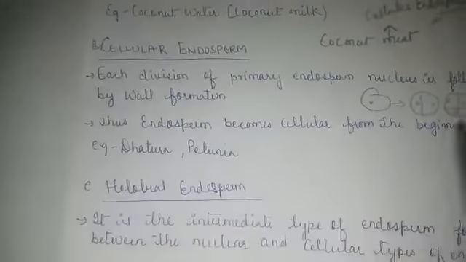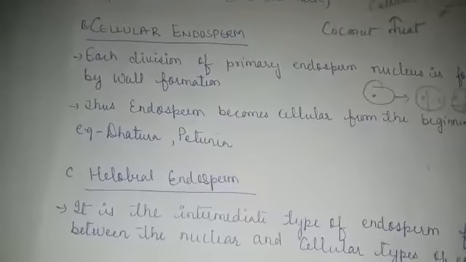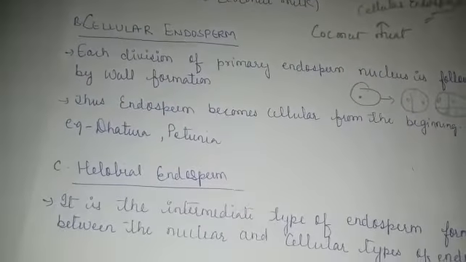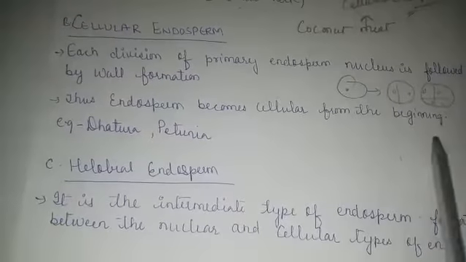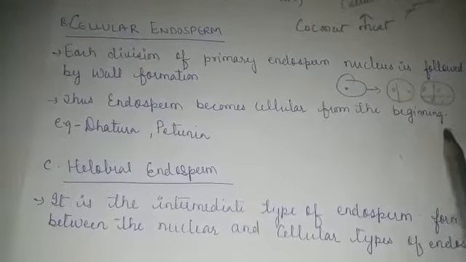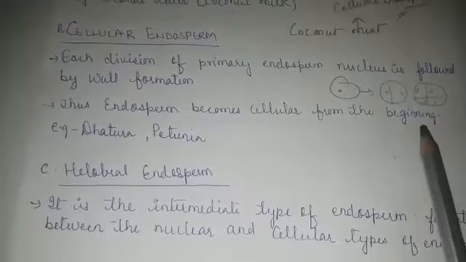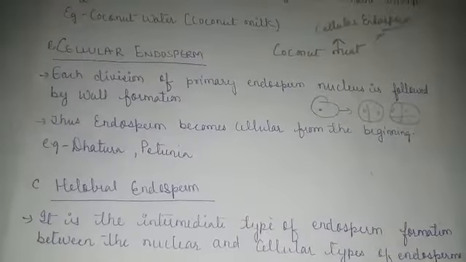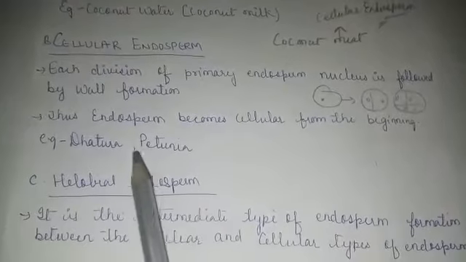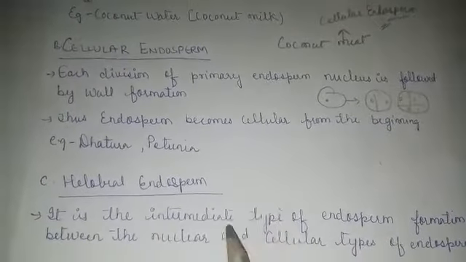That means the PEN, which is the primary endosperm nucleus, undergoes division followed by wall formation. Now this will become the cellular type, right? Cellular type of endosperm, which is a softer one but not too tough. For example, Datura and Petunia.